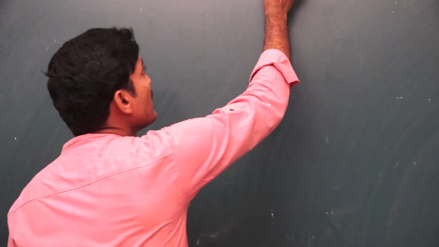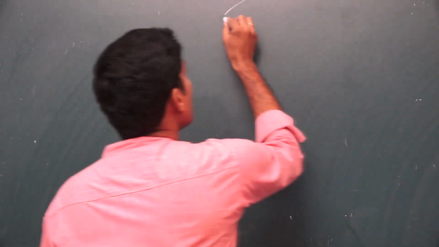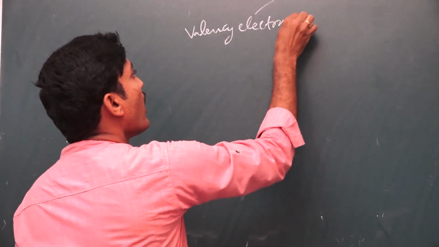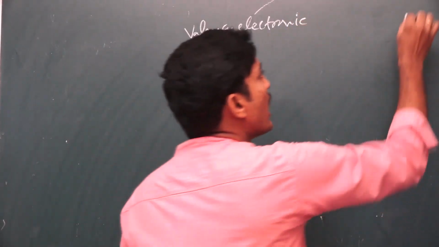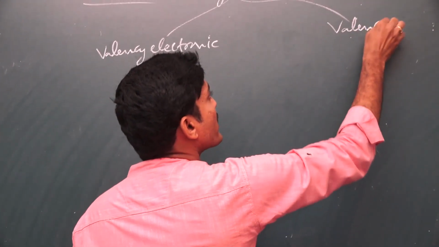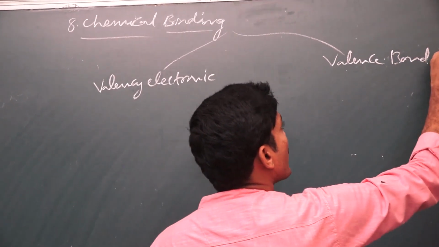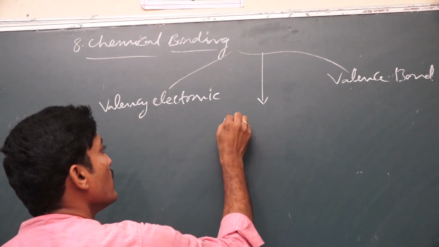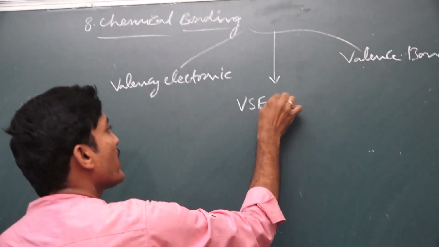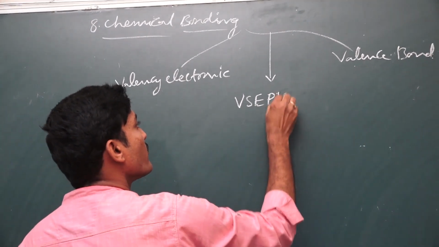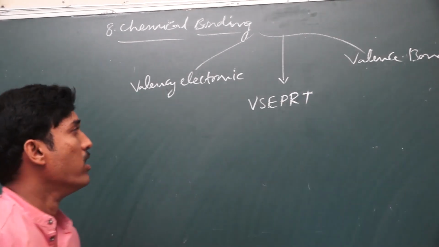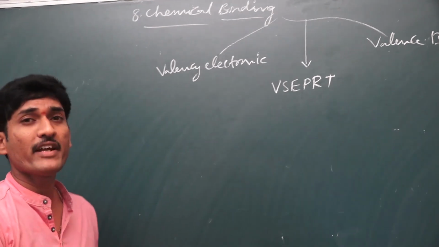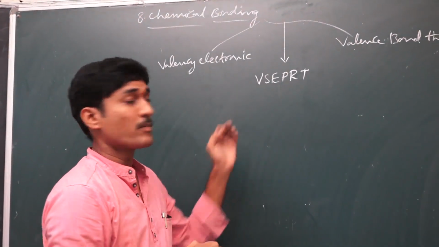Here mainly there are different theories, namely the valency electron theory, also called the electronic theory of valence, and the valence bond theory, also called VB theory. And in between these two, there is another concept, the valence shell electron pair repulsion theory. These are the three different concepts covered in this chapter.